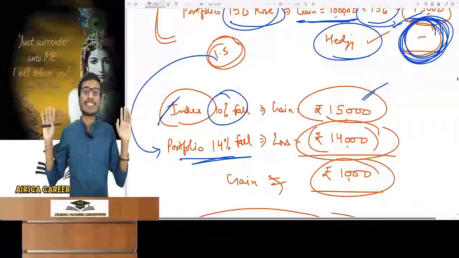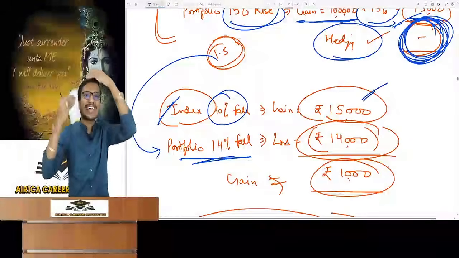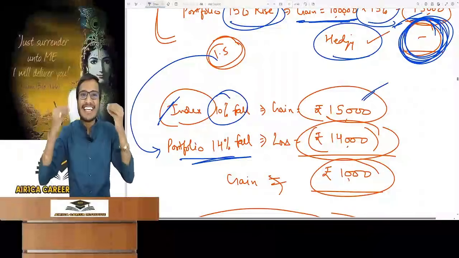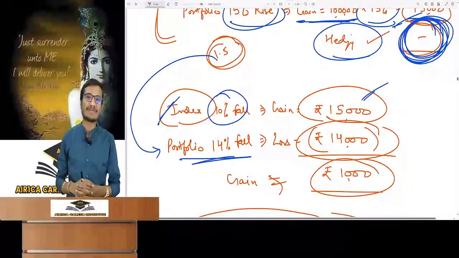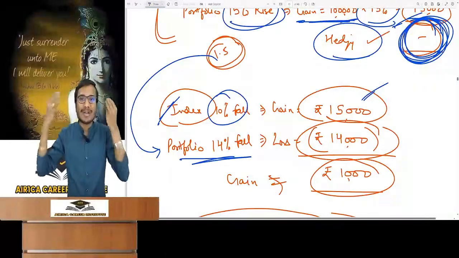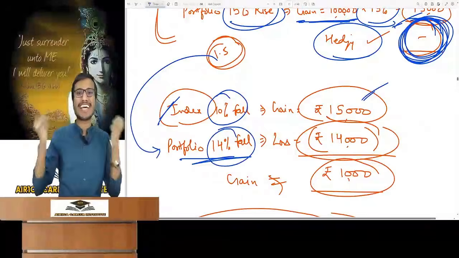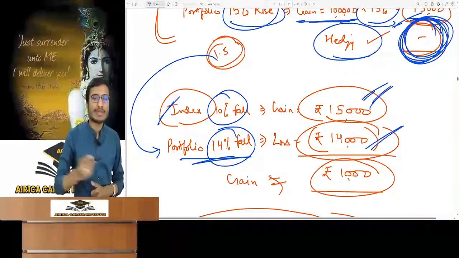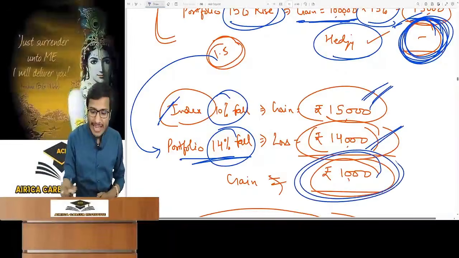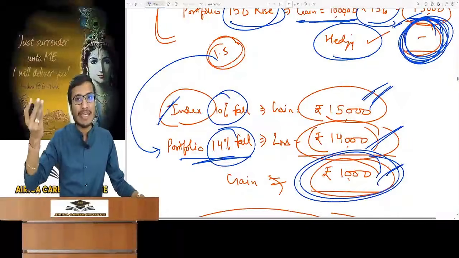The market runs itself. If someone can accurately and successfully predict the market, then hedging is not required, right? There was no need of all this. People would have earned profit without loss. The market can go anywhere. The portfolio has fallen by 14%. It's not necessary that things work as beta says. So the loss is 14,000 and there is a 15,000 gain in index futures. So overall net, after doing hedging, we get a 1,000 net total gain. Can we get a gain after hedging?